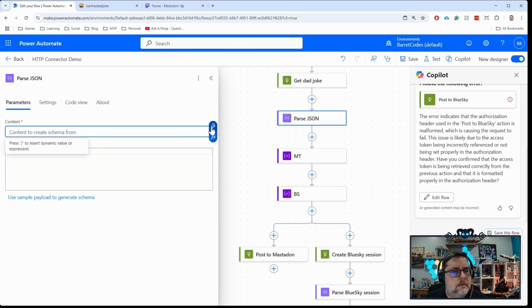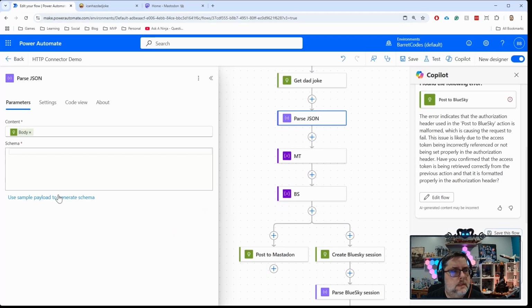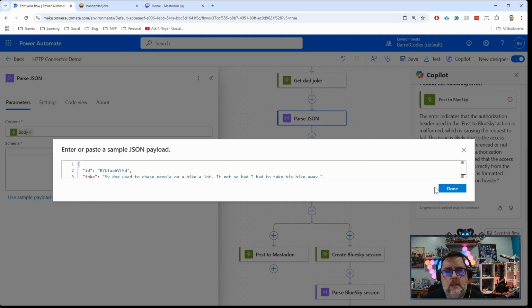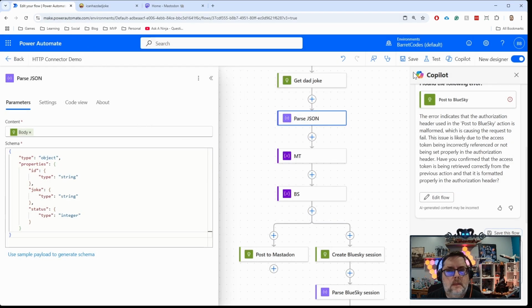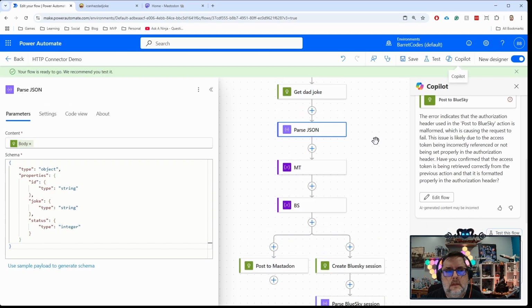So I'm going to do the content from get dad joke and the schema. Let's just copy this example here. That'll work just as well. Done. Okay, save that. Let's try renaming it.